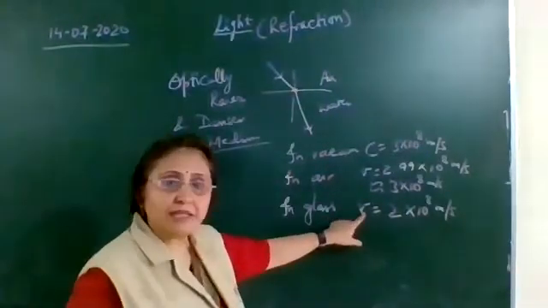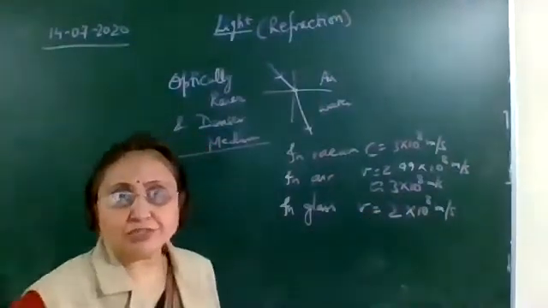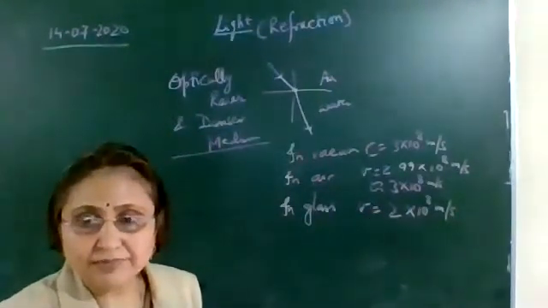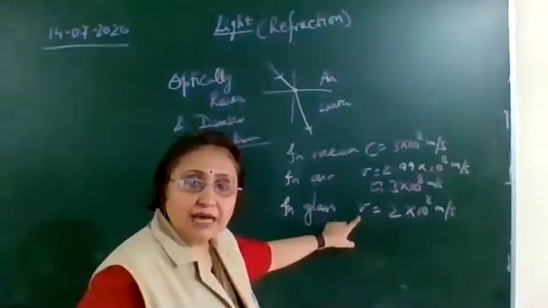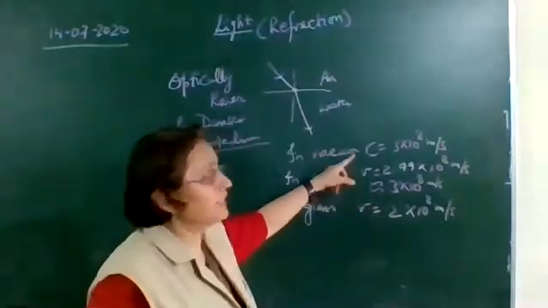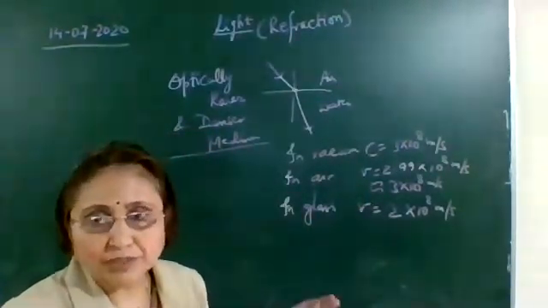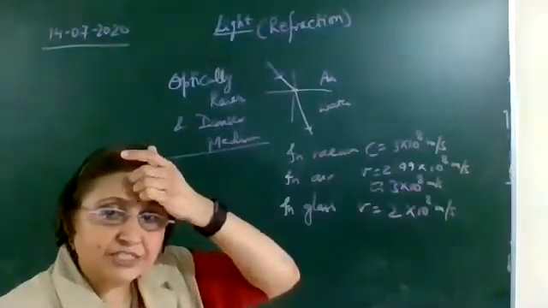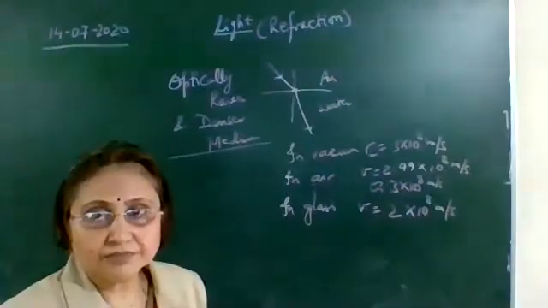So write down in glass, the speed of light is 2 into 10 raised to the power 8 meter per second. Okay, so from here we see that glass is optically denser to air or vacuum. So write down glass is optically denser.